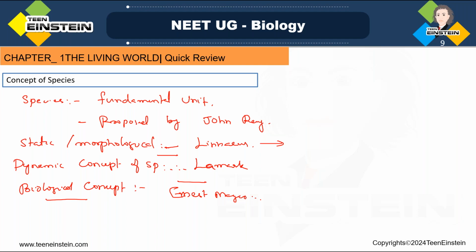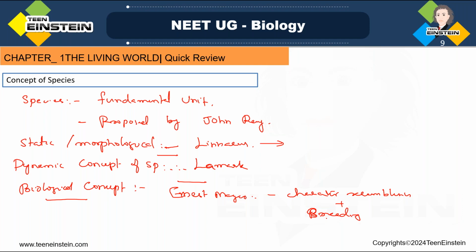All these are similar. They will have character resemblance plus breeding. So these similar characters make them breed, and they will be capable of interbreeding.